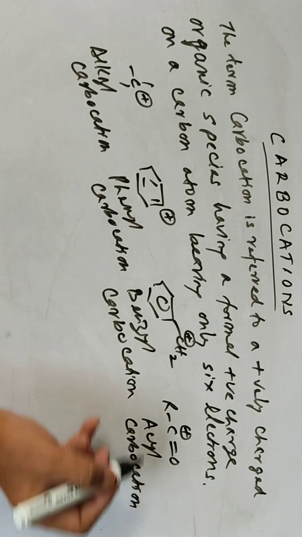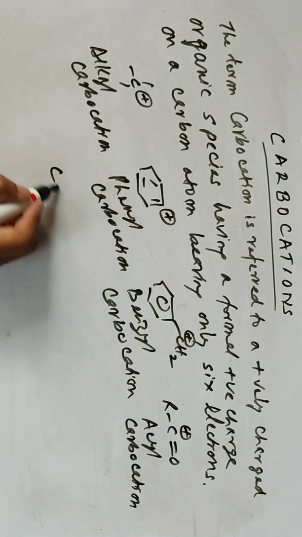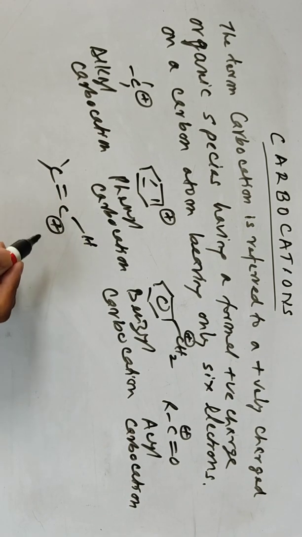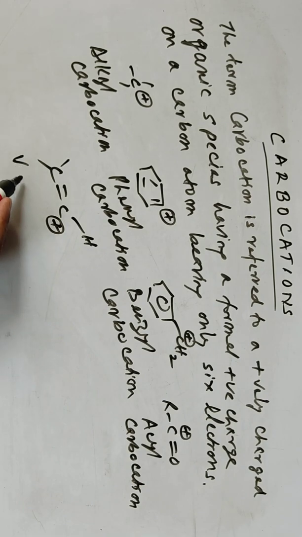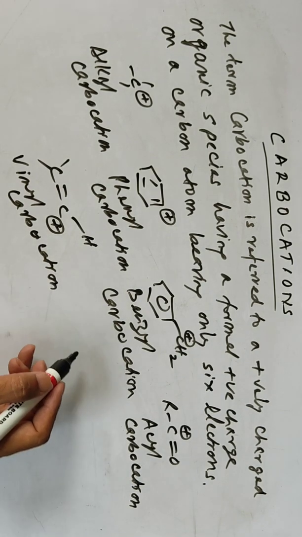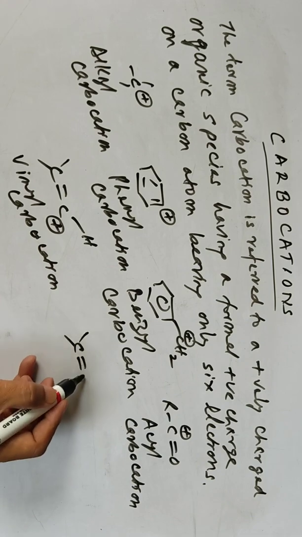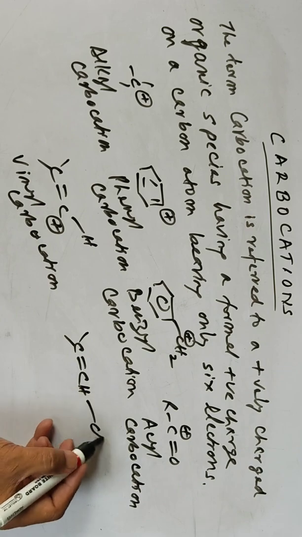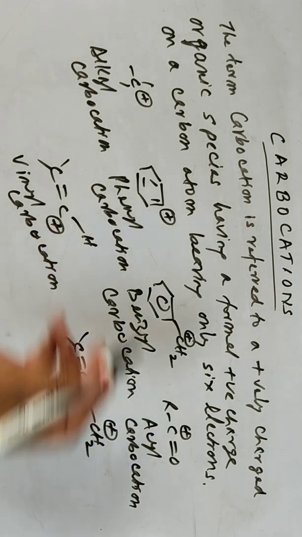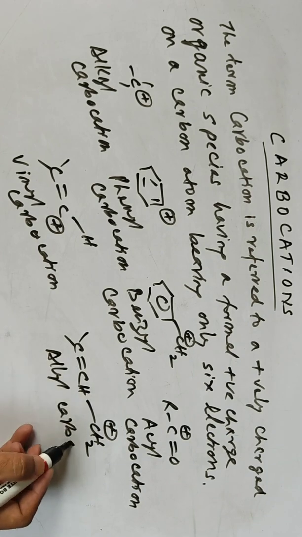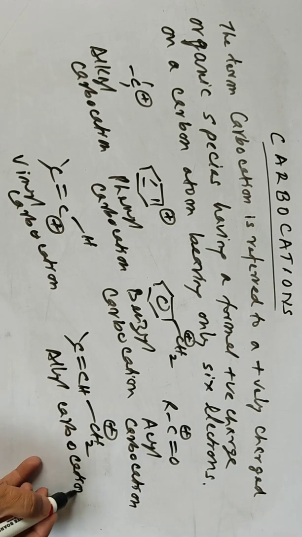Then we can have the vinyl carbocation, with C double bond C and the hydrogen here, and positive charge. So we can say it's a vinyl carbocation. Then you can have the allylic carbocation: C double bond C, CH2 or CH, and CH2 positive charge here. So all are positively charged carbon atoms. So this is allyl carbocation, etcetera. So many are there, and I'm giving some examples.